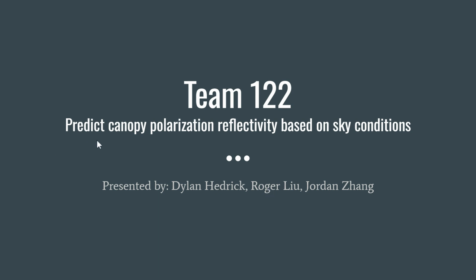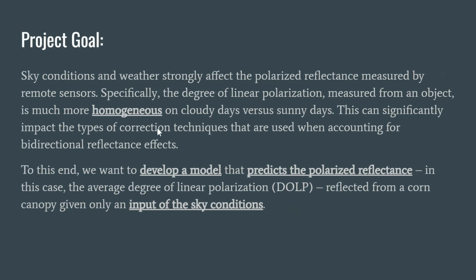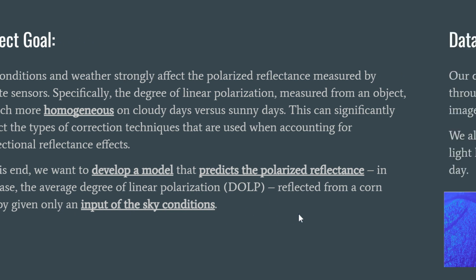Our project was to predict canopy polarization reflectivity based on sky conditions. The purpose behind our project is that sky conditions and weather strongly affect the polarized reflectance measured by remote sensors. More specifically, the degree of linear polarization measured in cornfields is much more homogeneous, similar, and noisy on cloudy days versus sunny days, which significantly impacts the correction techniques used when accounting for reflectance effects. To this end, we wanted to develop a model that predicts the polarized reflectance on these cornfields, given only the input of the sky conditions.